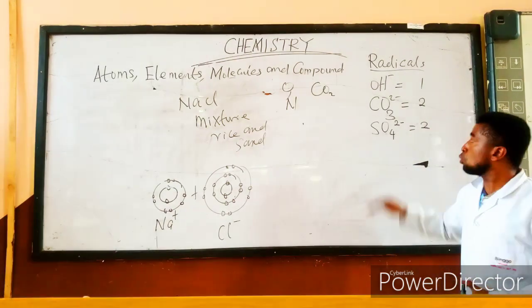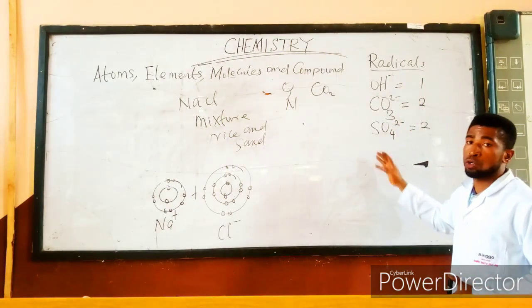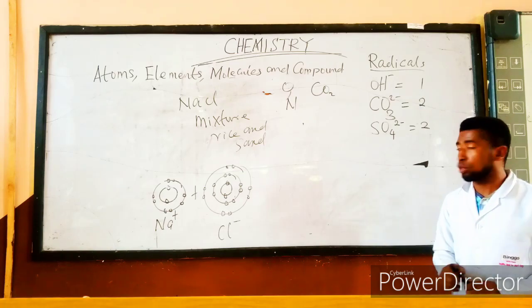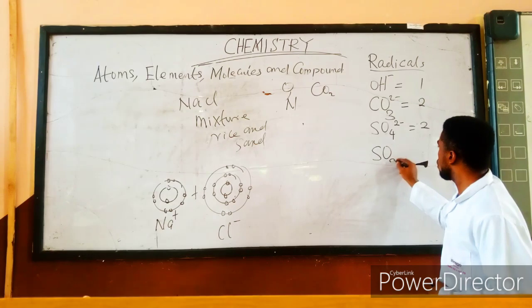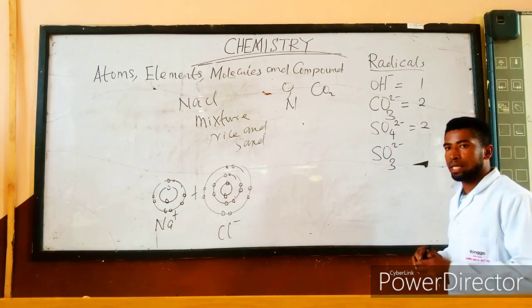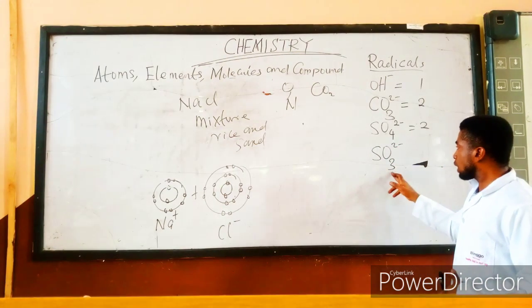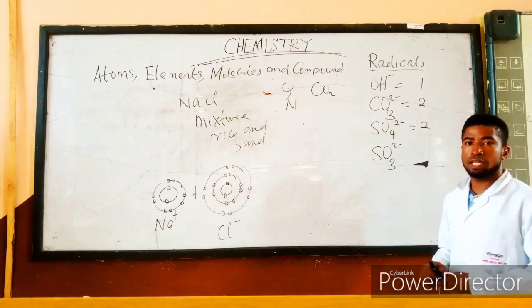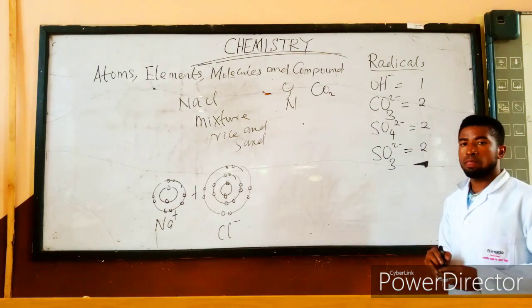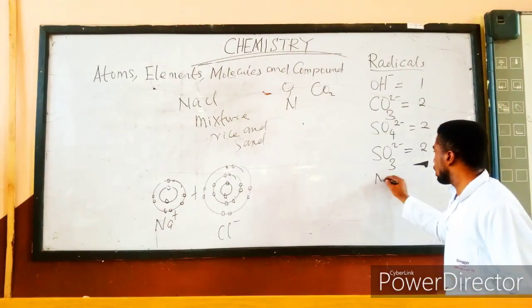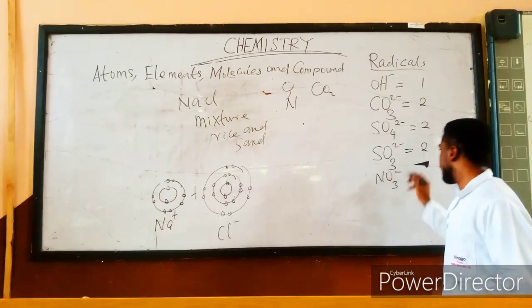Please remember to master the valency of these radicals. It is very important. We also have another one called SO3 2 minus. This is trioxosulfate radical. And its valency is equal to 2. We also have another one, NO3 minus.